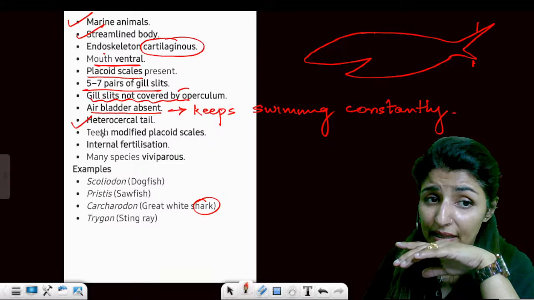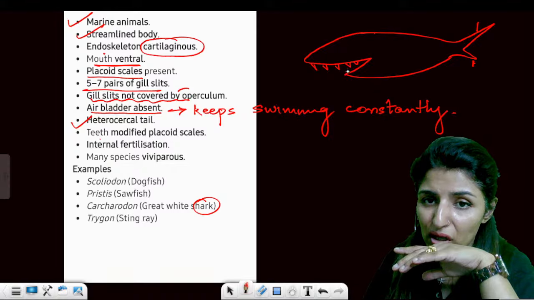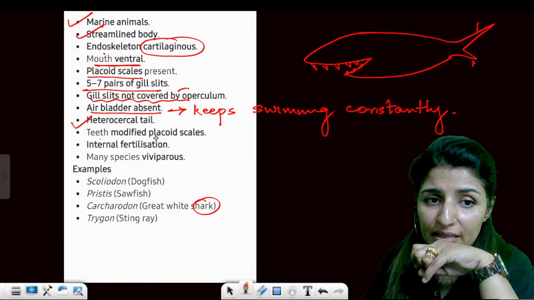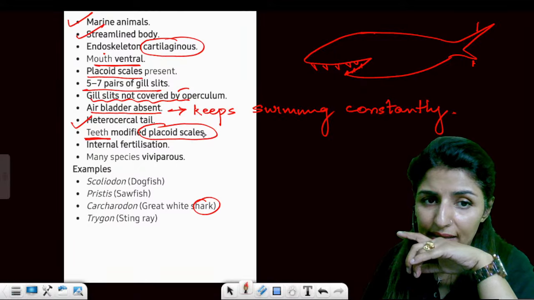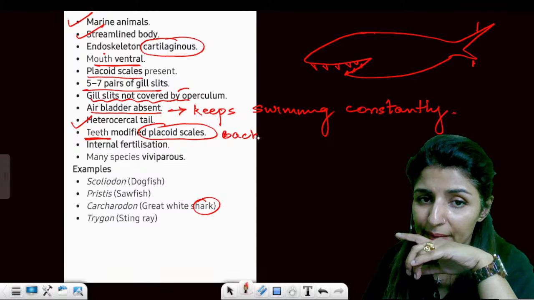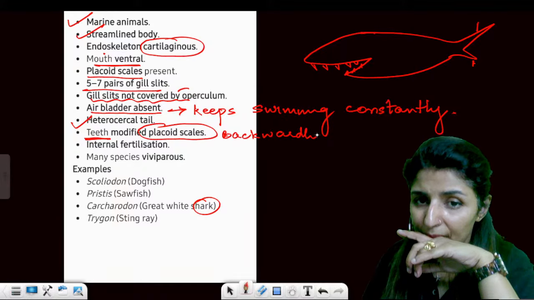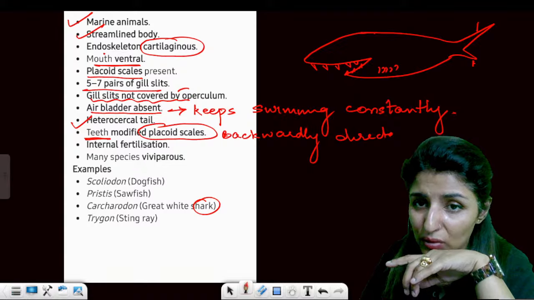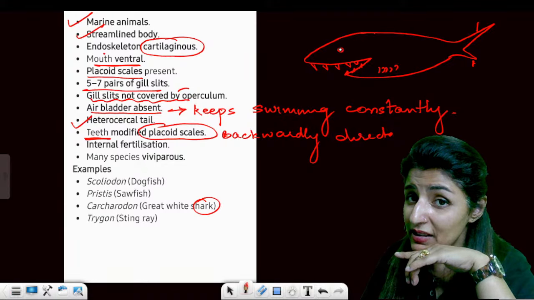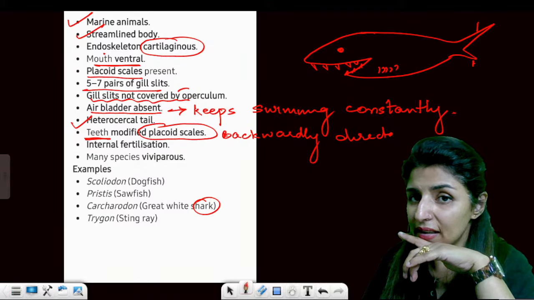So for example, see the teeth. We always see backwardly directed teeth of shark, right? So these backwardly directed teeth are modified placoid scales. These are backwardly directed. You will always see these cuts. So there is no operculum, remember? So this is how a shark looks like.